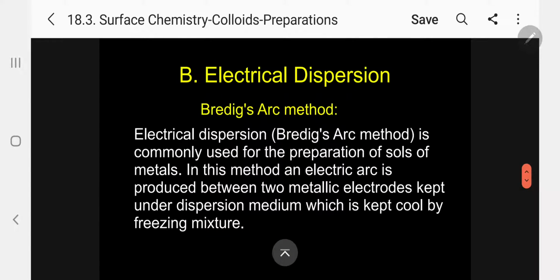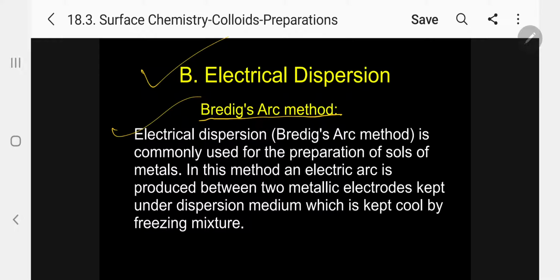Coming to the second method, the electrical dispersion method. That is mechanical, this is electrical. The special name given is Bredig's arc method, named after the person who introduced it.